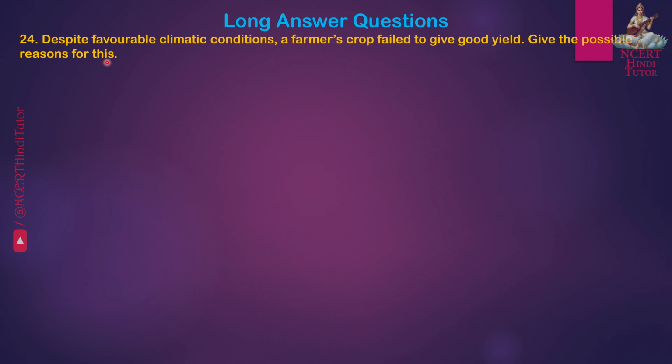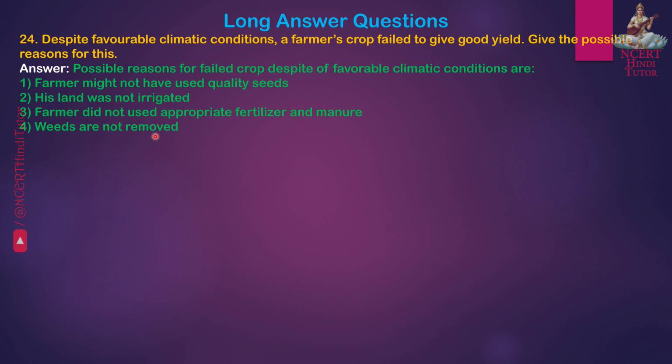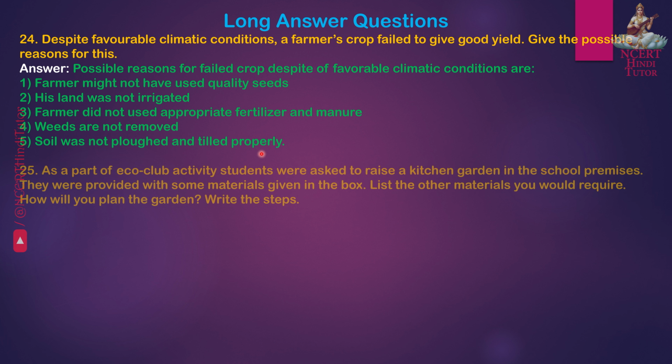Long answer questions. 24. Despite favorable climate conditions, a farmer's crop failed to give good yield. Give the possible reasons for this. Answer: possible reasons for failed crop despite favorable climate conditions are: first, farmer might not have used quality seeds. Second, his land was not irrigated. Third, farmer did not use appropriate fertilizer and manure. Fourth, weeds were not removed. Fifth, soil was not ploughed and tilled properly.